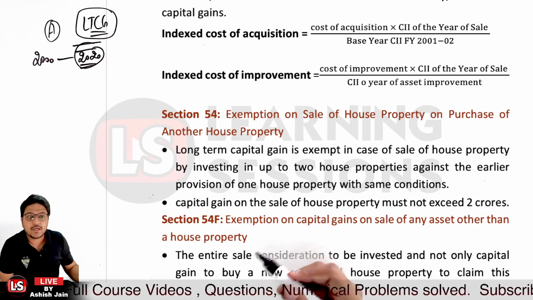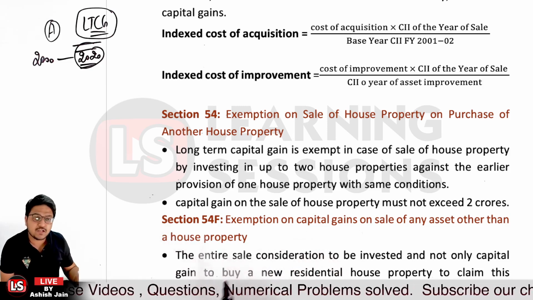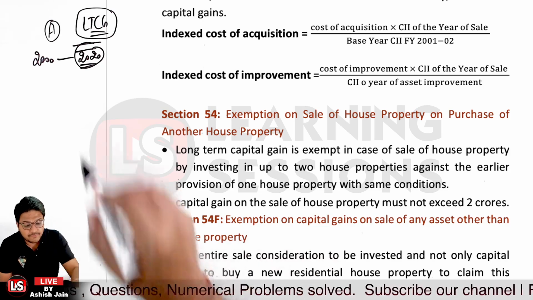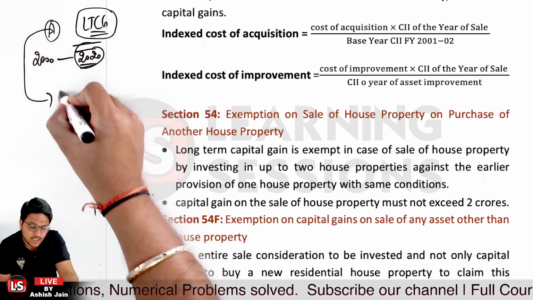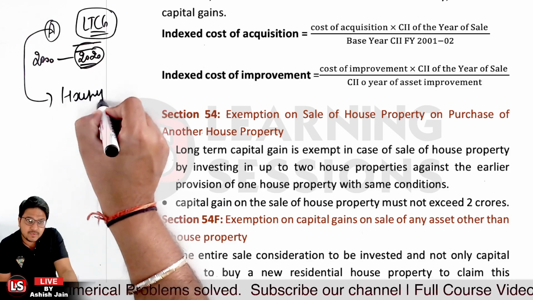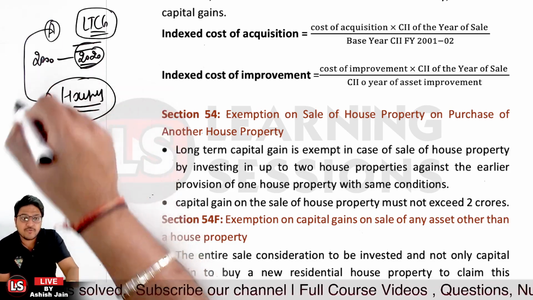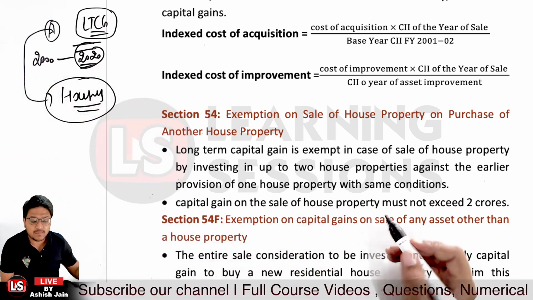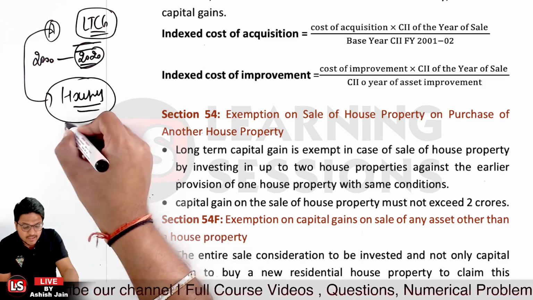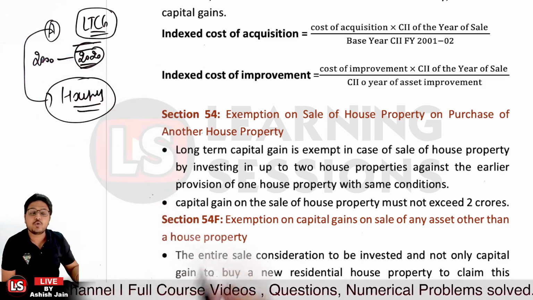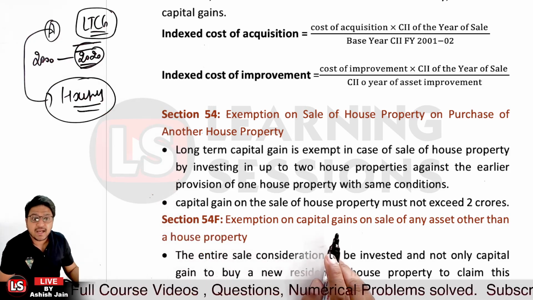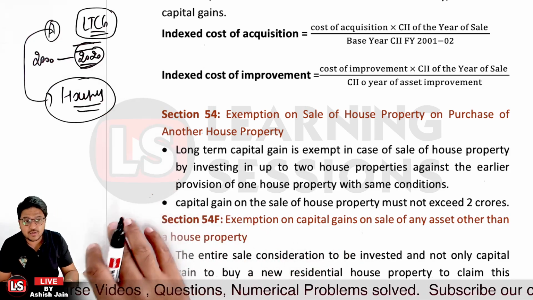That is the case. But long-term capital gain is exempt on the sale of housing property, if person A invests into other housing property, or one or two properties over there. It's not related to only one property; in that scenario, it is allowed that person A can invest into two different housing properties. And in that scenario, what will happen?